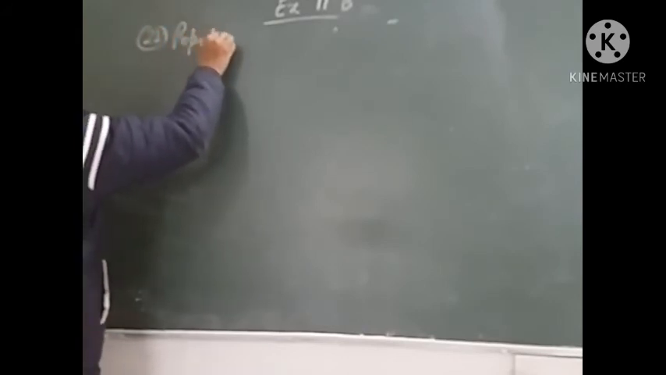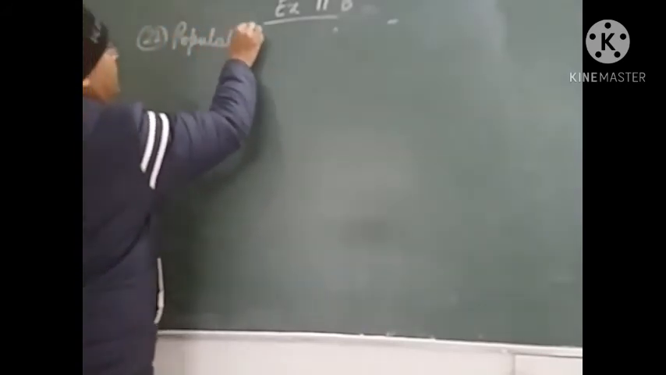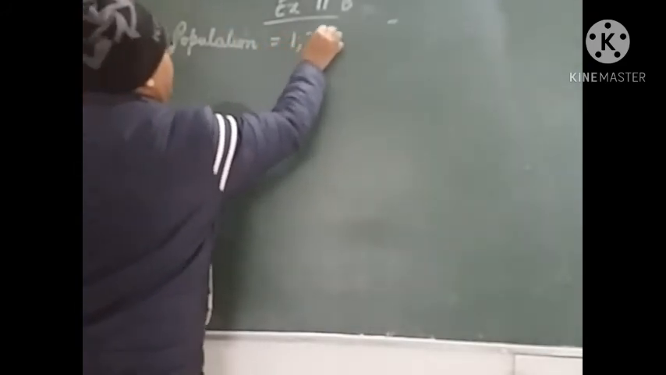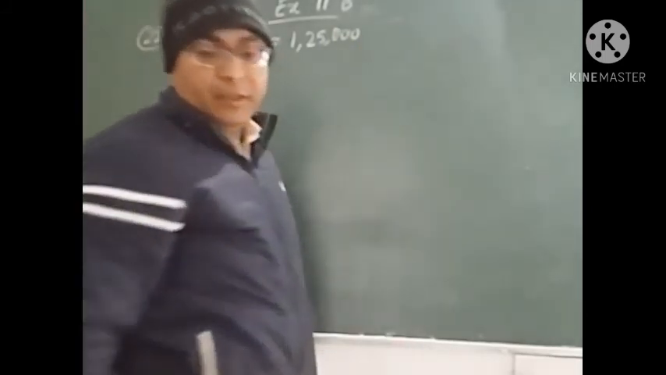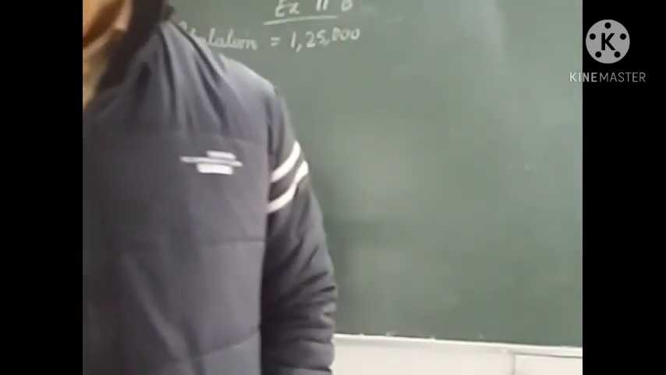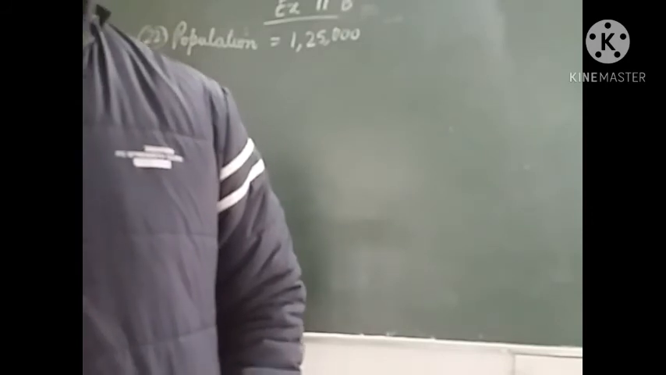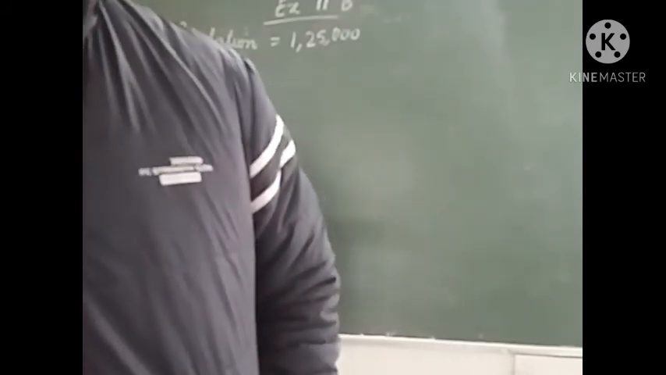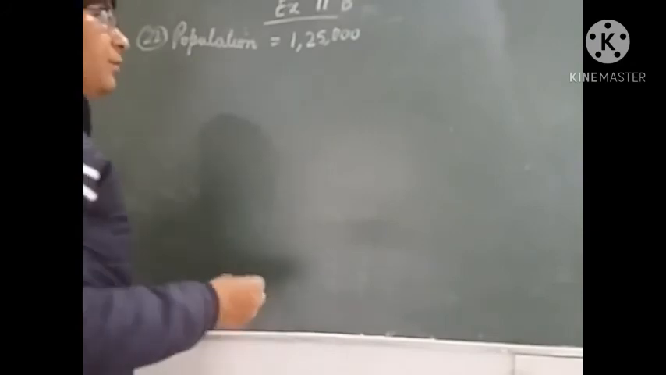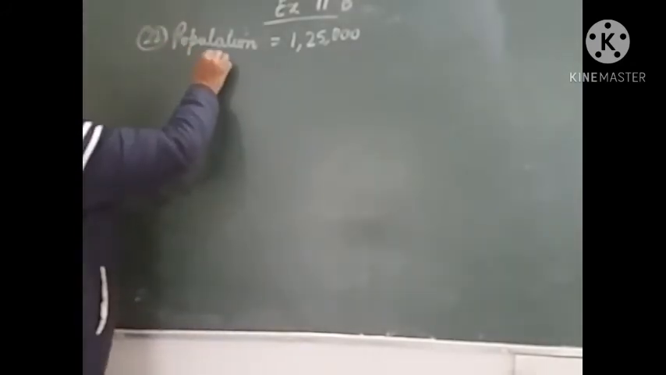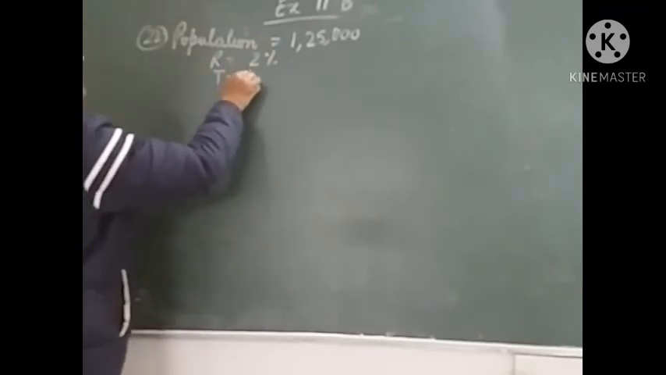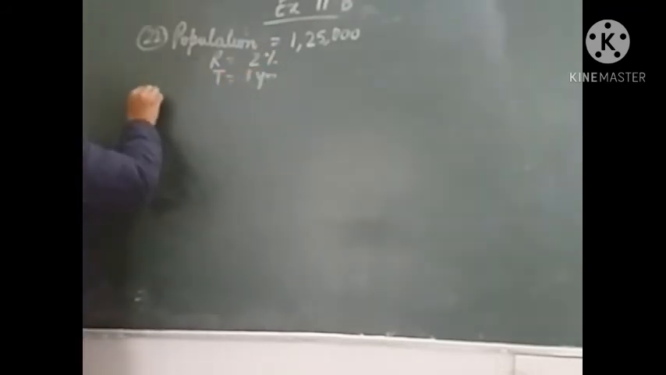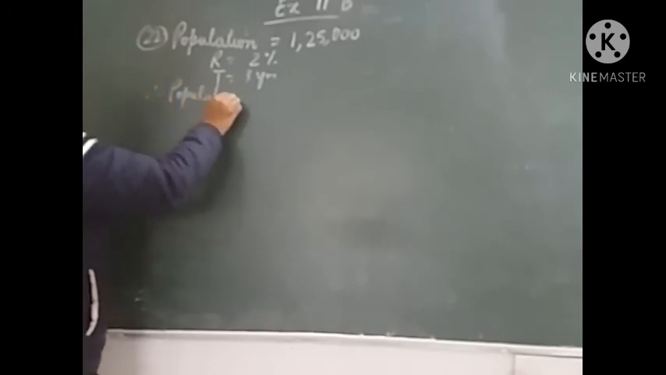Population of a town means present population, 1,25,000. What else is given? It is increasing at the rate of 2% per annum. What will be its population after 3 years? So here the population is increasing. Rate is given as 2% and time is 3 years, so we have to find the population after 3 years.